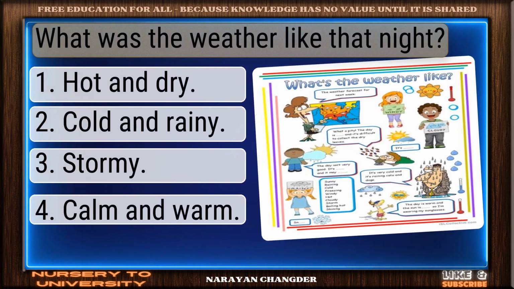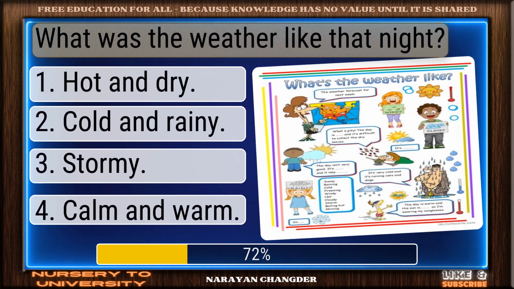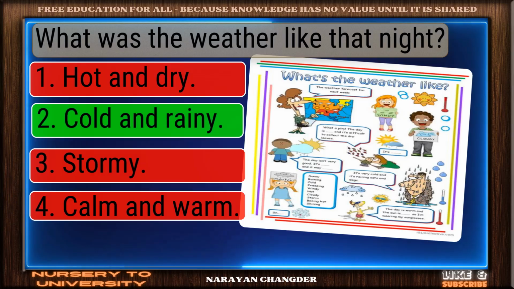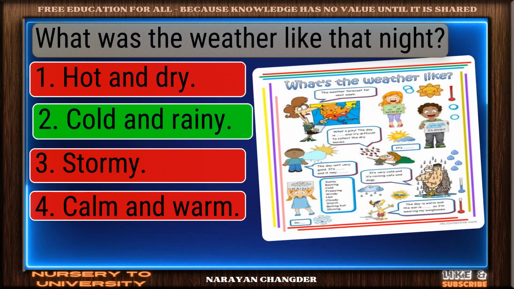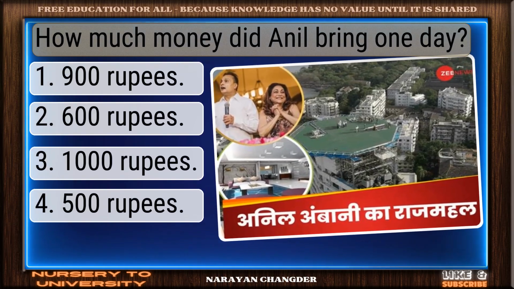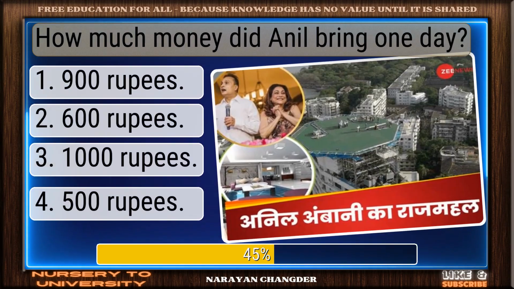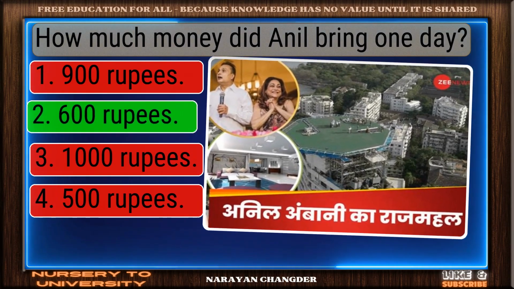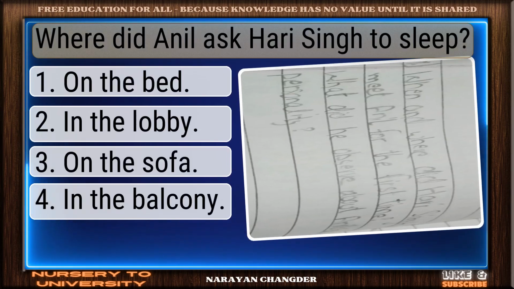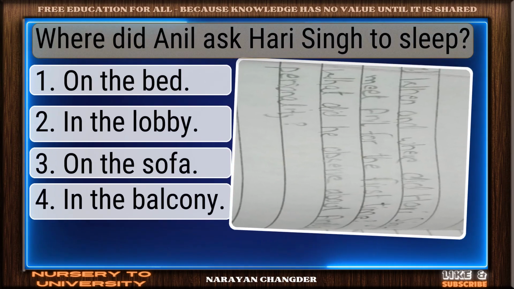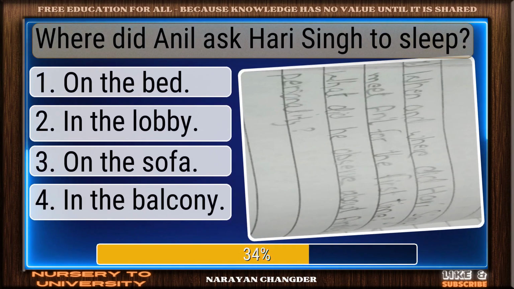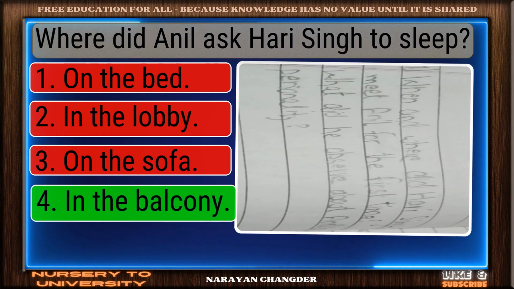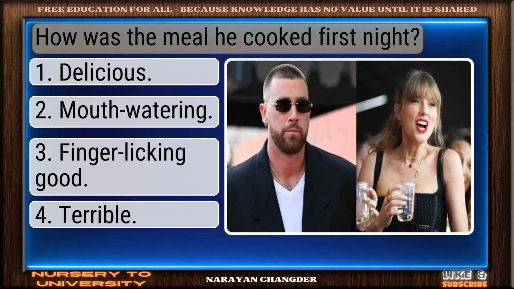What was the weather like that night? Nice selection. Cold and rainy is the correct and valid answer. How much money did Anil bring one day? You got it. Your choice, 600 rupees, is right. Where did Anil ask Hari Singh to sleep? Strong choice. In the balcony is the right answer.